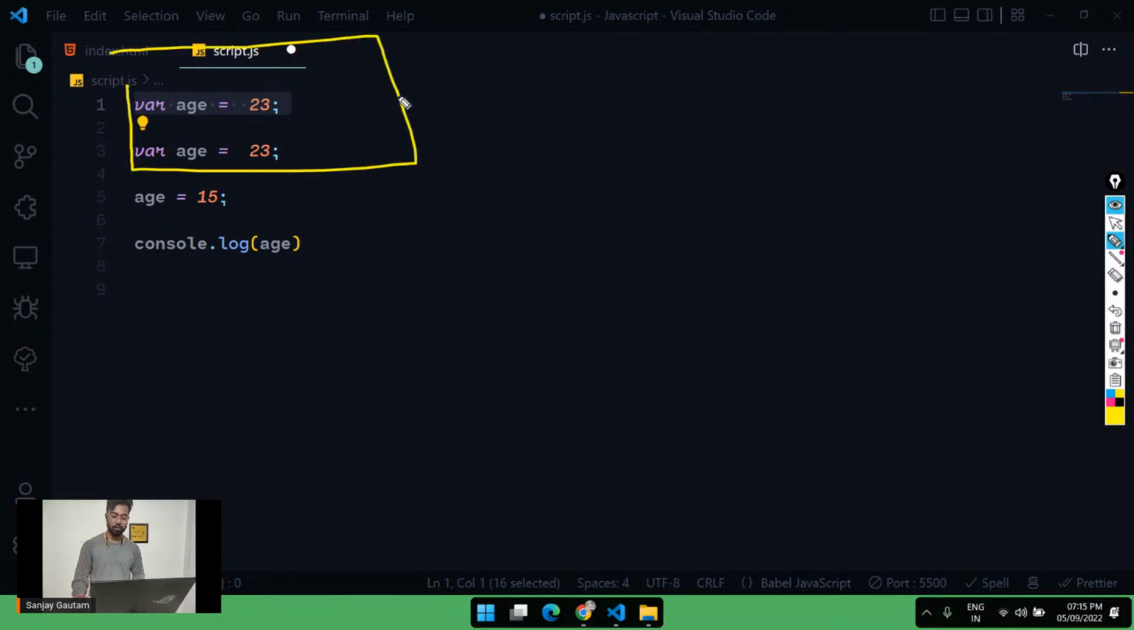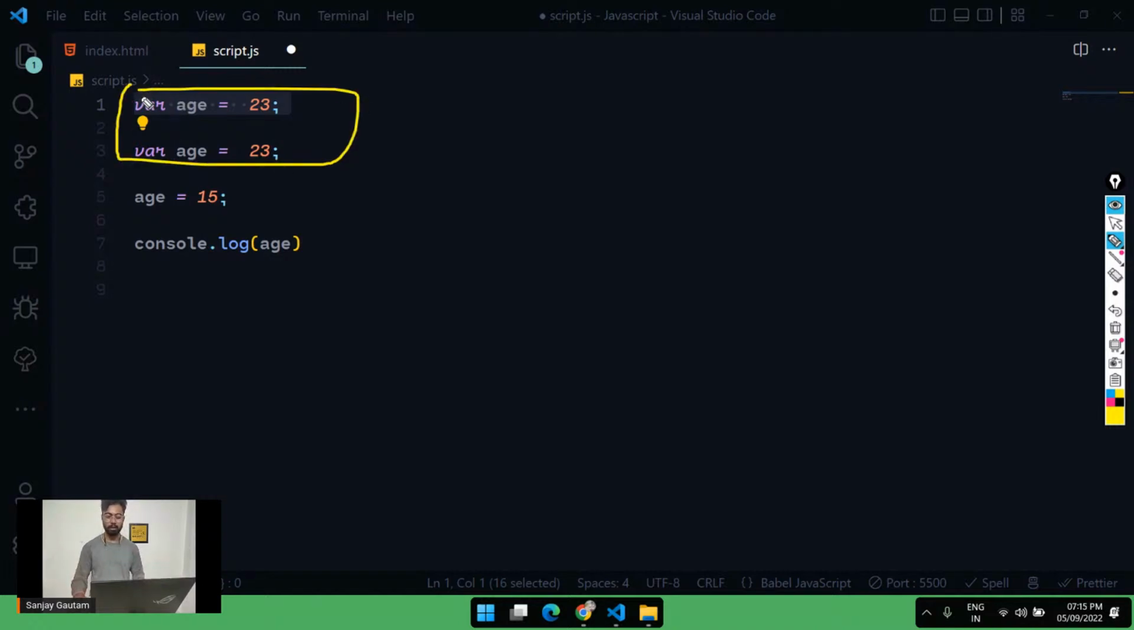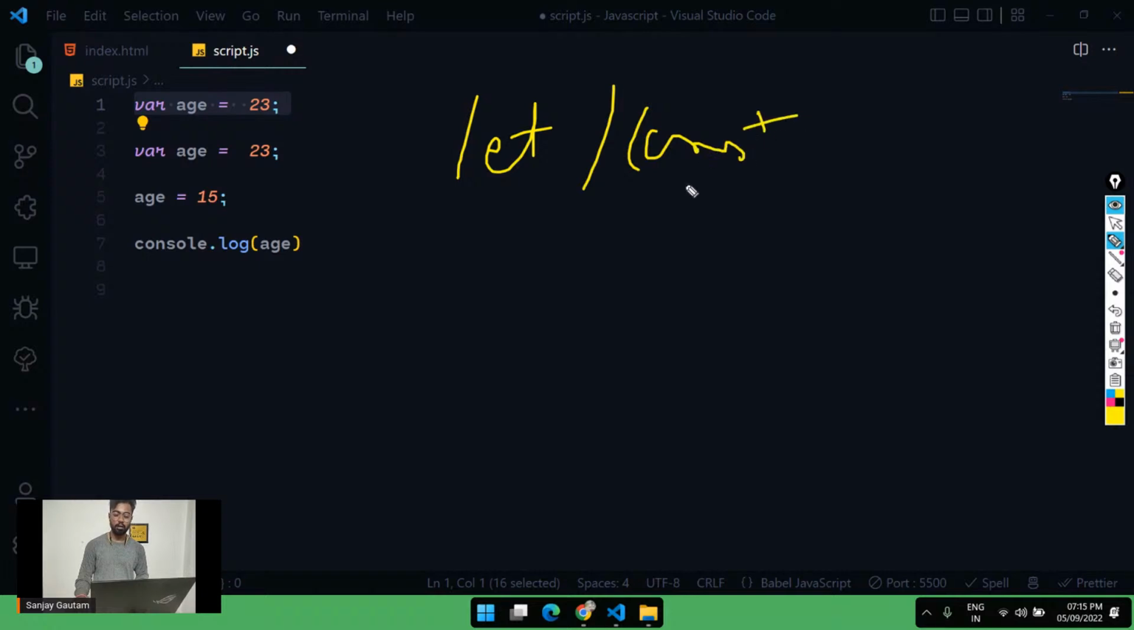So it's a problem actually. So it's not a good habit. So that's why I'm not going to use var to develop our application. I'm just going to stick with let and const. So let and const are the better way to declare variables, because in the case of var, you can also redeclare the variable, and that's not a good thing to do.